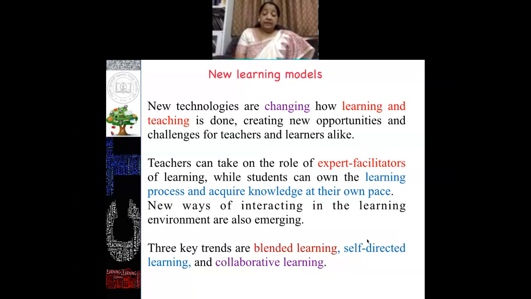So in simple words, I can say that as a teacher, we have to play the role of expert or facilitator. We can provide the opportunity, we can create a platform for our learners to learn. Then, how this learning process? The student himself will be responsible for their learning process, and he can acquire knowledge at their own pace. There are new ways of interacting in the learning environment are also emerging.